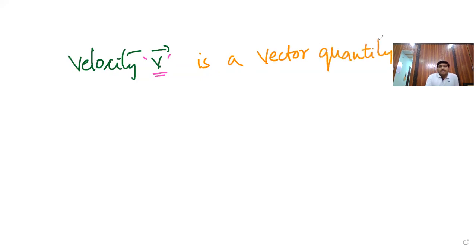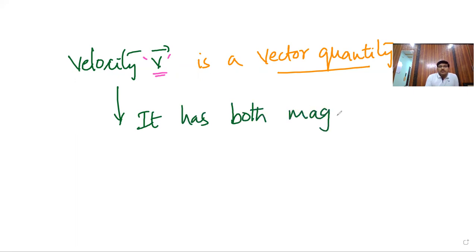That means it has both magnitude and also direction.